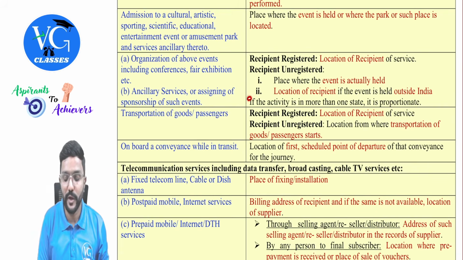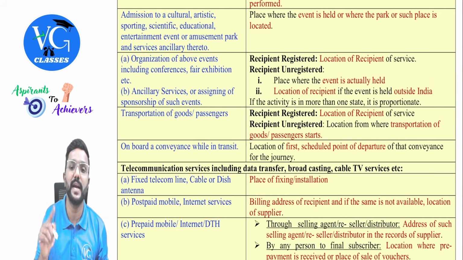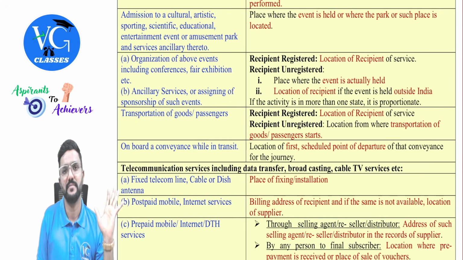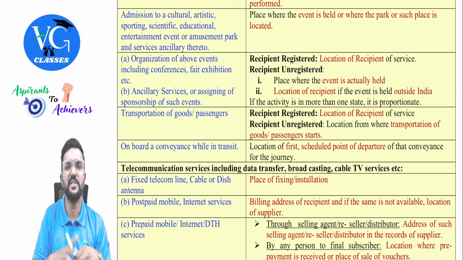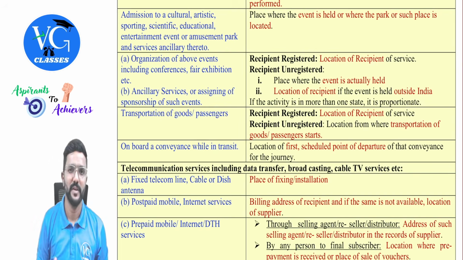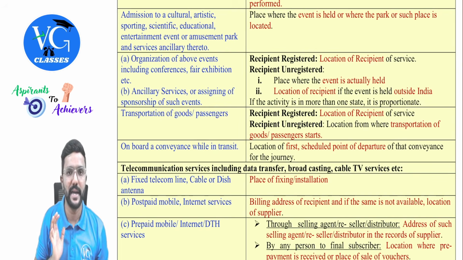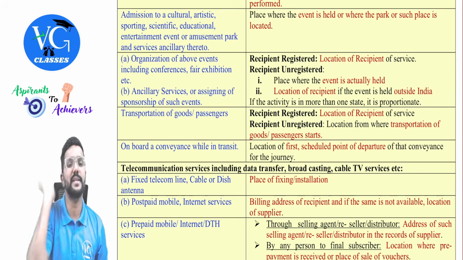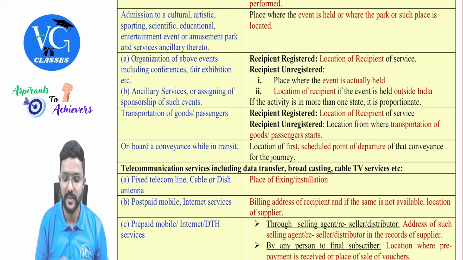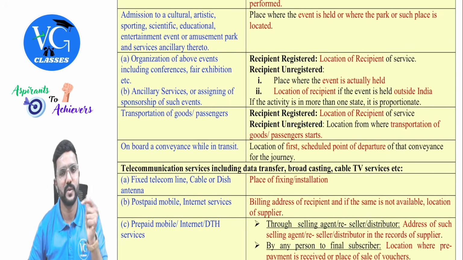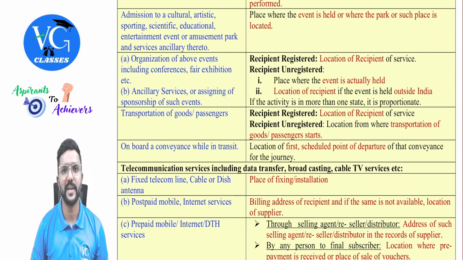Okay. Sir, what if the event is held outside India? Then location of recipient. For example, assume in Hyderabad the event was a full grand success. Now A.R. Rahman also told me to organize one concert in Dubai, and I am organizing an event for A.R. Rahman in Dubai, which is outside India, and let us assume A.R. Rahman is not registered under GST. In that case, the location of recipient, wherever he is, assume he is in Maharashtra. So that is the place of supply.